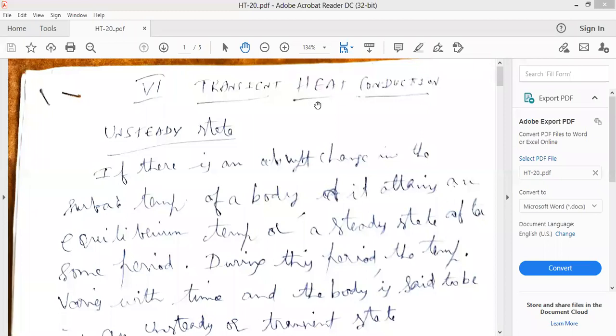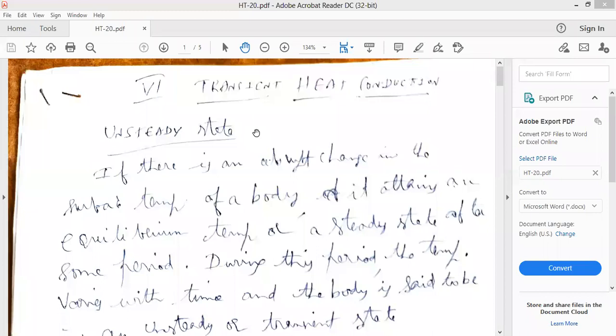If you take any body or any thermal device, just like the internal combustion engine of an automobile, turbine, boiler, any thermal device, if the temperature varies with the time, then that analysis is known as transient heat transfer analysis or unsteady state heat transfer analysis.